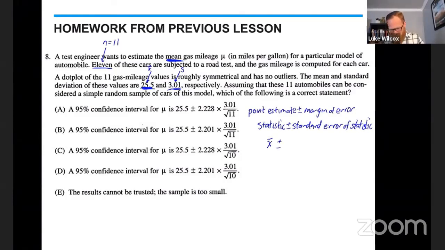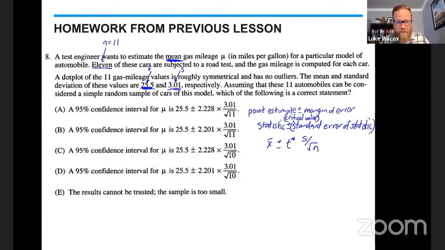Now this, oh, I'm sorry, I missed a value in here. The standard error of the statistic, there's another value that comes before that, which is the critical value. So it's the critical value times the standard error of the statistic. I need that critical value, which tells me how many standard errors away from the mean we need to go in order to capture 95%. So that's T star. And then the standard error is S over the square root of N, which you can also find on your formula sheet.